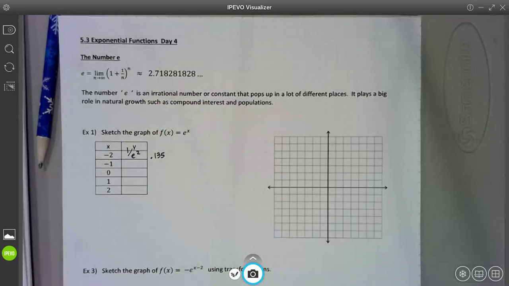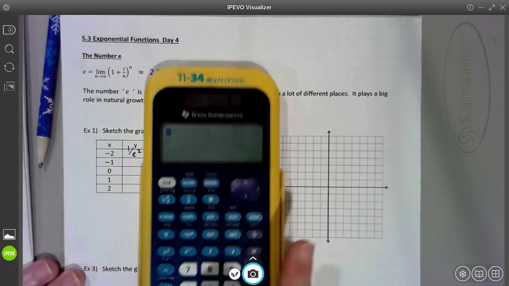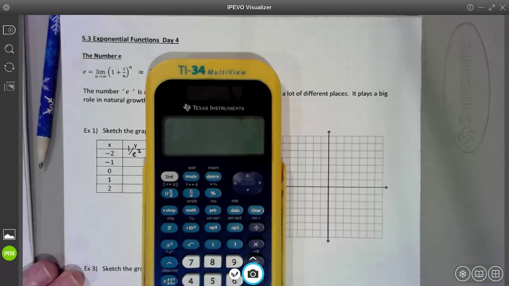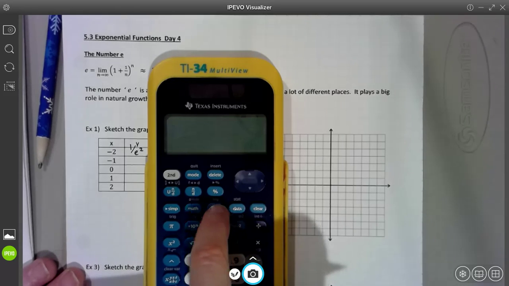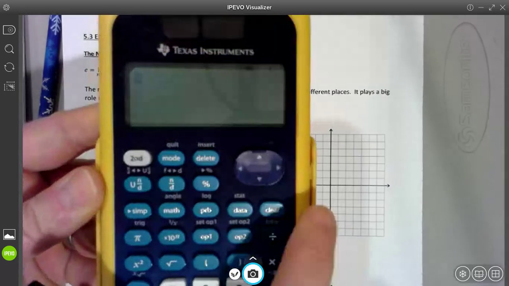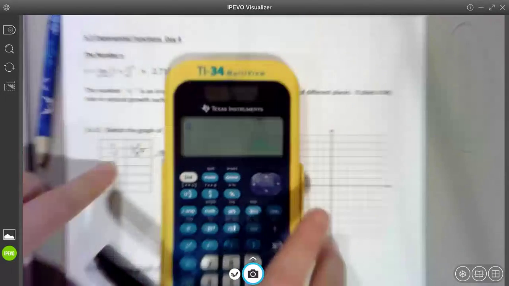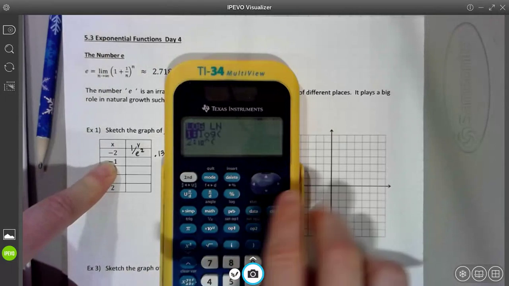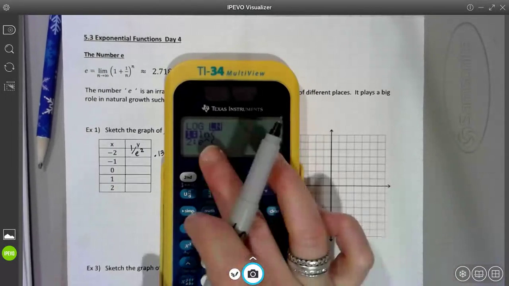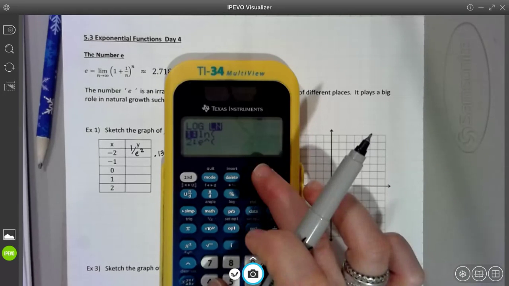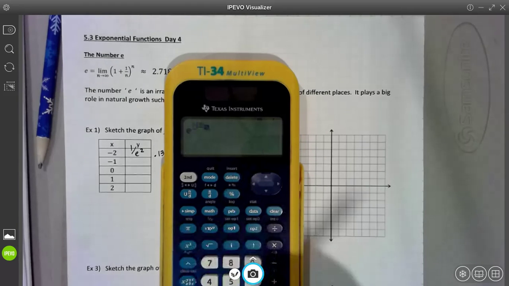And again, everybody should have a calculator. Your calculator has e on it. I have an old one. You all have these log buttons. There's the word log right there. So if I hit second and log, I want to get over to the natural log because e is a natural number. And then there is e right there. So I scroll down. All right, I do e, I want to do it to the power of 2, so squared.